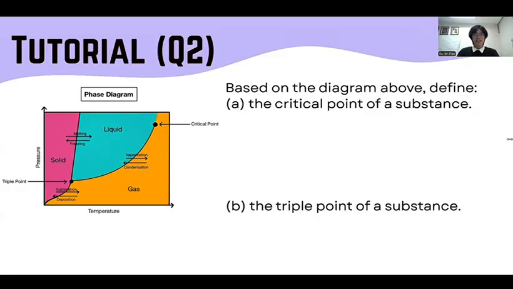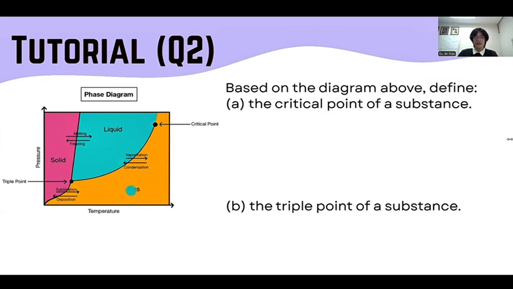Hello everyone, I'm Eugene, and now I'll be continuing onwards with the tutorial. So let's move on to question 2, which asks, based on the diagram above, define the critical point of a substance as well as the triple point of a substance. Here we see a phase diagram, which, as you have learned in the lecture just now, shows the 3 states of a substance: the solid, liquid, and gaseous state. The critical point is located at the top right of the phase diagram between the liquid and gas phase boundaries, whereas the triple point is located down in the lower left corner, intersecting the solid, liquid, and gas points.